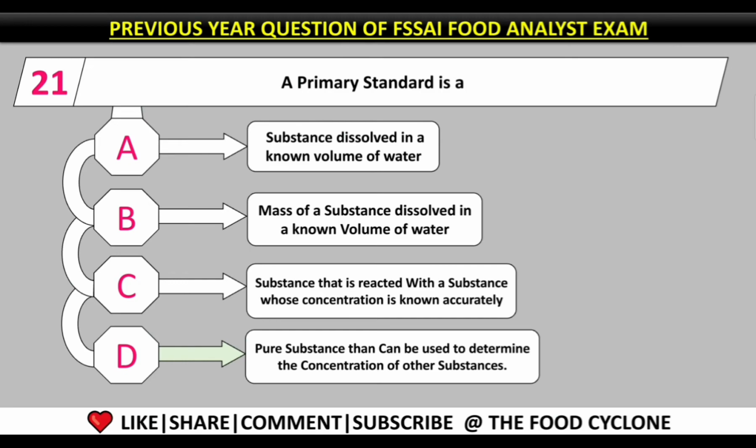Question number 21. A primary standard is basically a pure substance that can be used to determine the concentration of other substances. So basically, primary standards are those standards whose concentration is known. By using those primary standards, we can determine the concentration of other chemicals. So option D is the correct answer for this question.